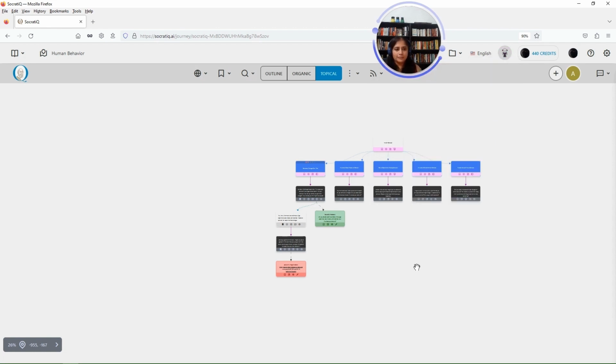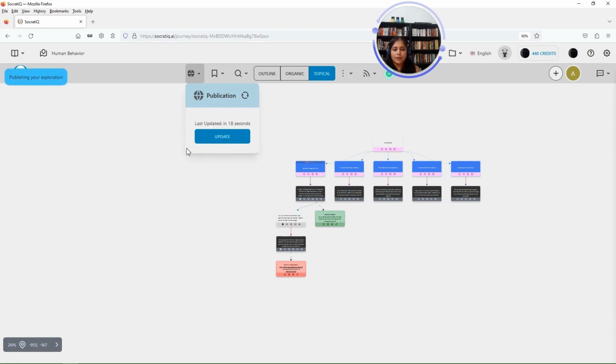So you've done the exploration, and let's say you're ready to share your exploration with the world. You can use the publish option here and click on publish. And as soon as you hit publish, it's already published. Now, where does your published exploration reside? Where did it go? Let's again close this workspace.